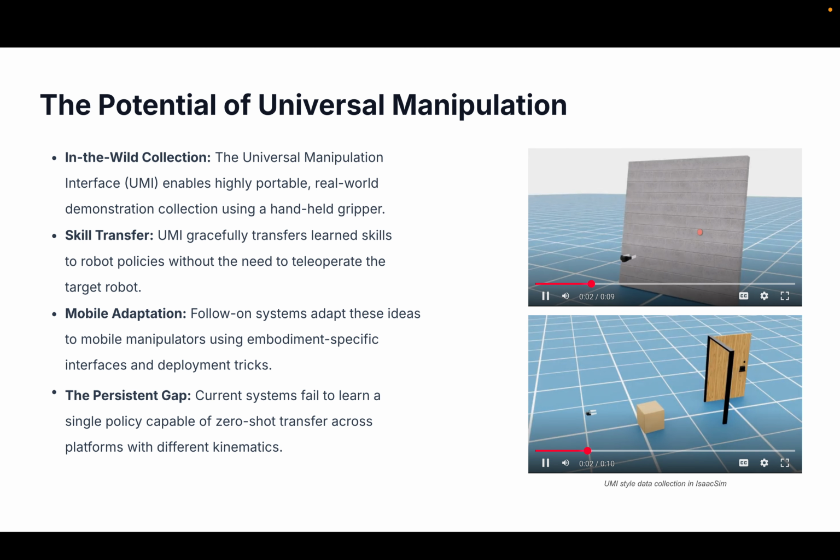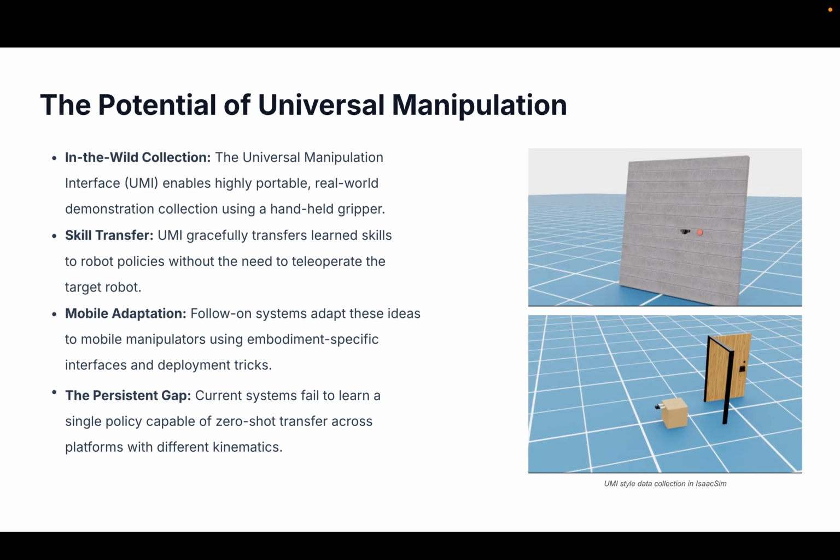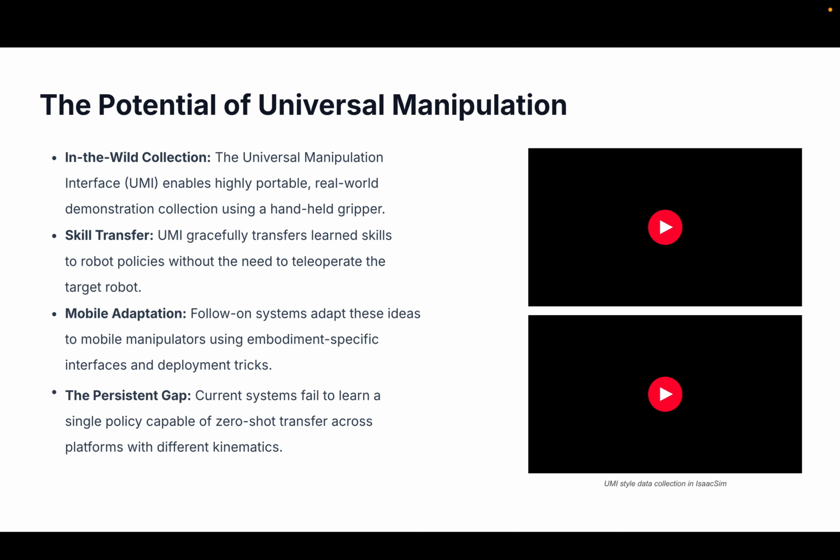Hi everyone, I'm Narek Harutyunyan, a recent graduate and incoming PhD student at UC Berkeley. Today I will present our work on cross-embodiment mobile manipulation.